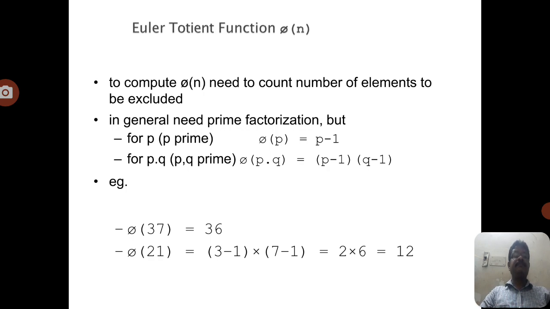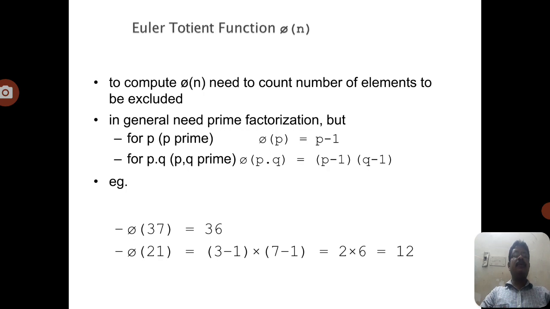And coming to phi of 21, what is the Euler totient function of 21? The 21 can be written as the prime product 3 into 7. That means phi of 3 into phi of 7. Phi of 3 means 3 minus 1, into phi of 7, which is 7 minus 1, that is 6. So 2 into 6 equals 12. So the phi of 21 becomes 12.